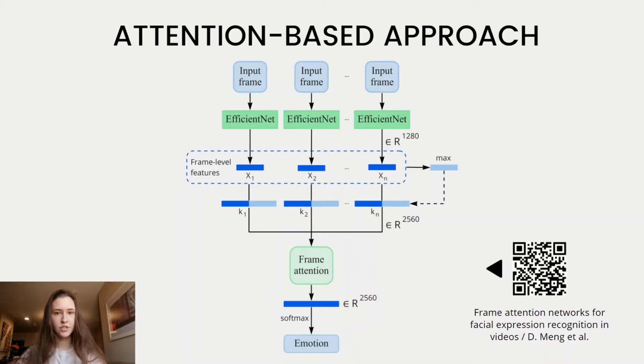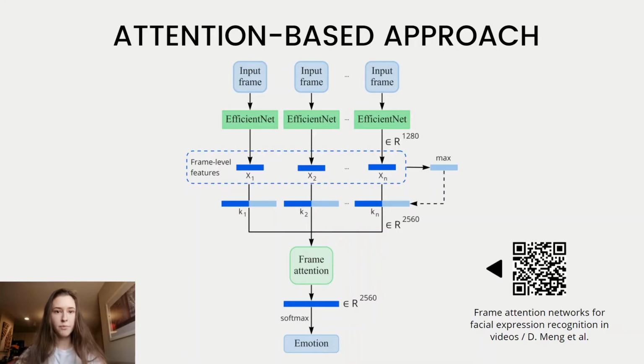Inspired by frame attention networks, which are designed to adaptively aggregate frame features, we propose a second pipeline, which takes a video with a variable number of frames as an input. The feature embedding module is represented by our EfficientNet feature extractor, which is the same model that was described in the first pipeline.